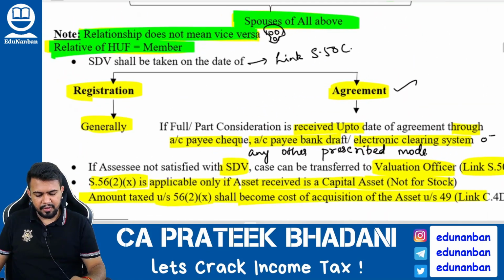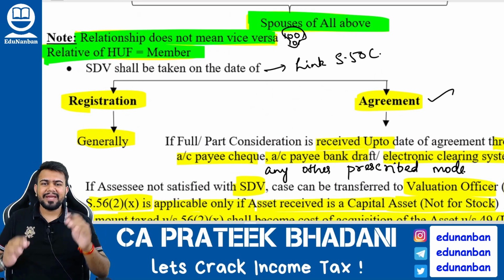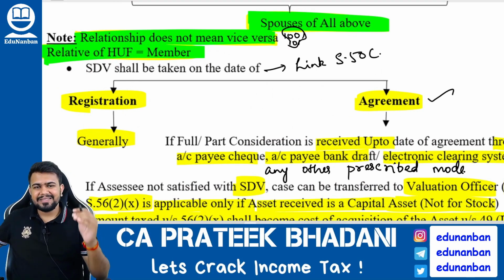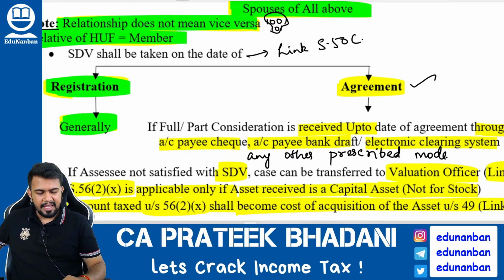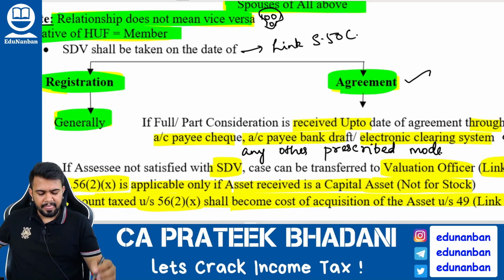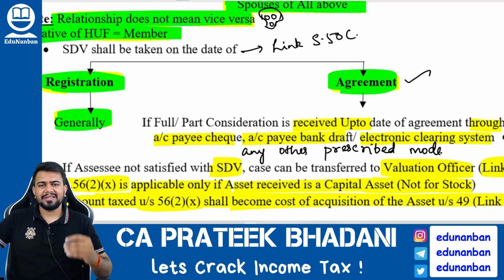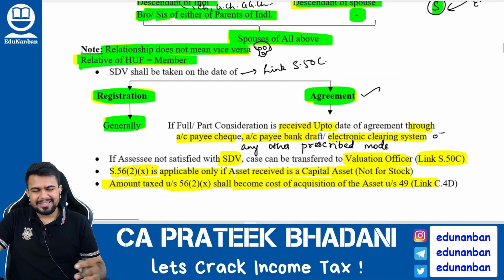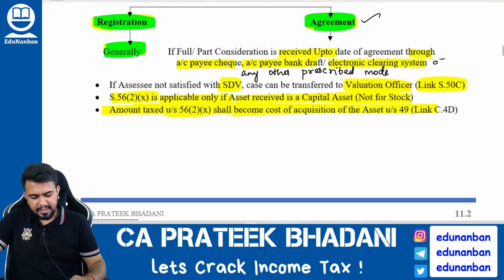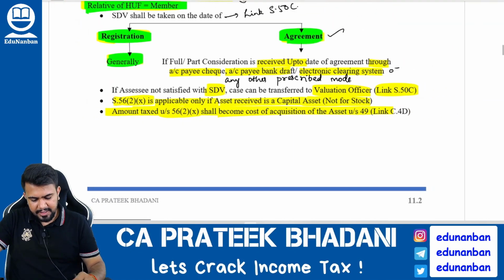And also one more special point. See, I told you, we have to compare it with stamp duty value minus consideration. In such case, stamp duty value we have to take on which date? Generally, you have to take the stamp duty value on registration date. However, if on or before the date of agreement, if there is any full or part consideration that is paid through account payee cheque, account payee bank draft, electronic clearing system, or any other prescribed mode, in such case you take the date of agreement. This is the same provision that we discussed in section 50C and 43CA. Fine. Now let us discuss the next part.